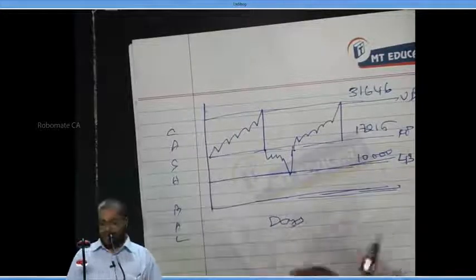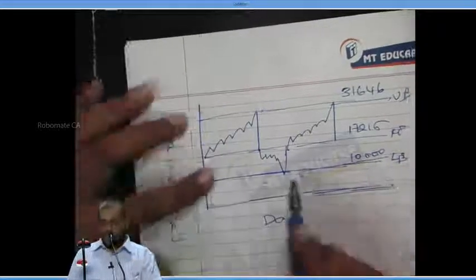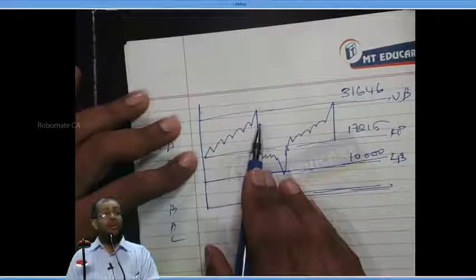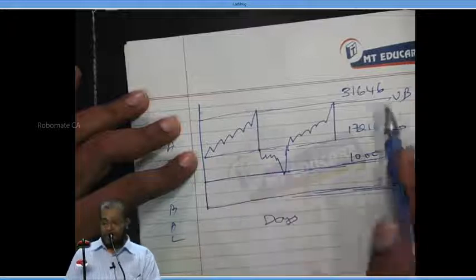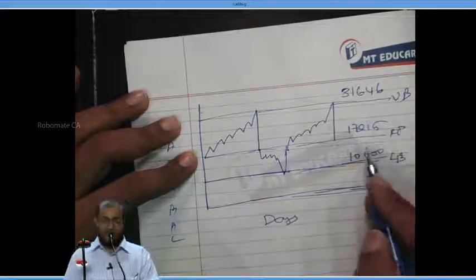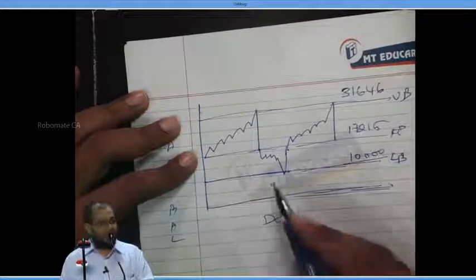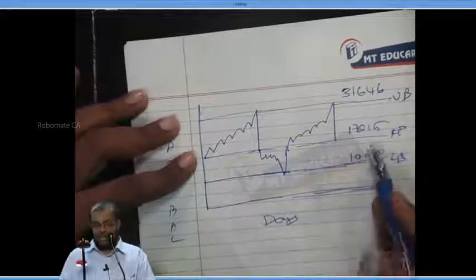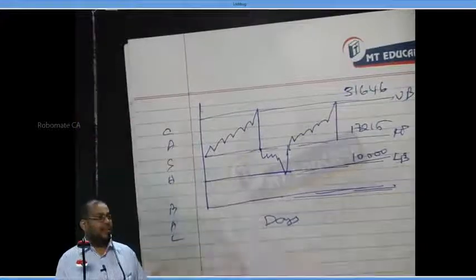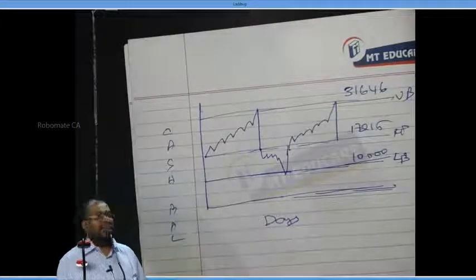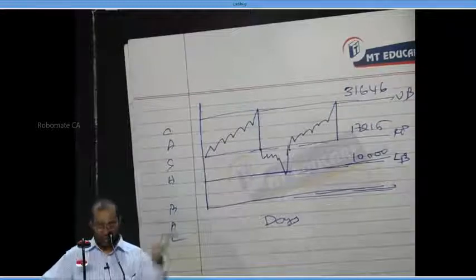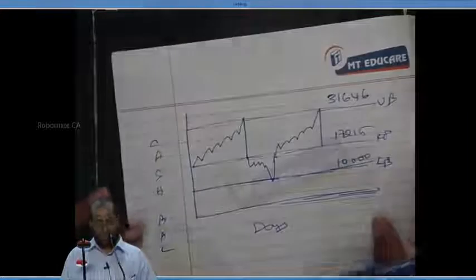I allow you to complete the answer. What you should say in the answer is, when the cash touches 31,646, the manager should invest. How much should he invest here? 31,646 minus 17,215. That money should be invested. When the cash touches 10,000, he should sell. How much should he sell? 7,215. Like that, the answer should be completed. Everybody, are you understanding the Miller-Orr model for cash management or not? Yes or no? With this, we complete our portions.